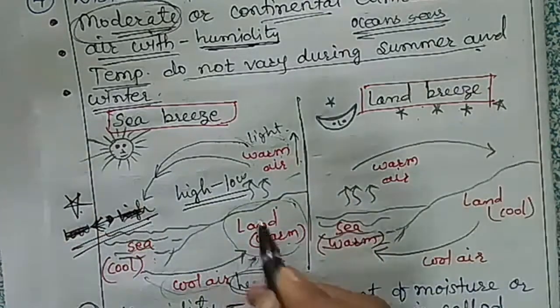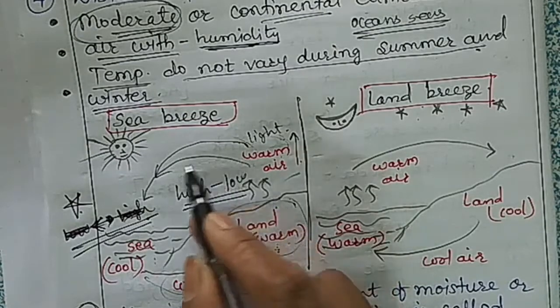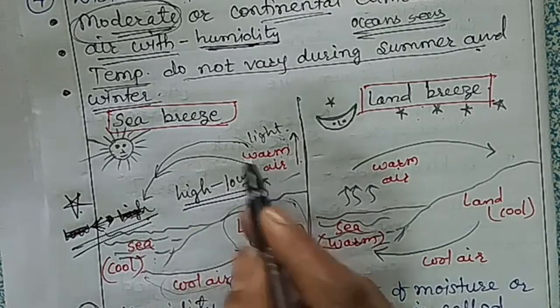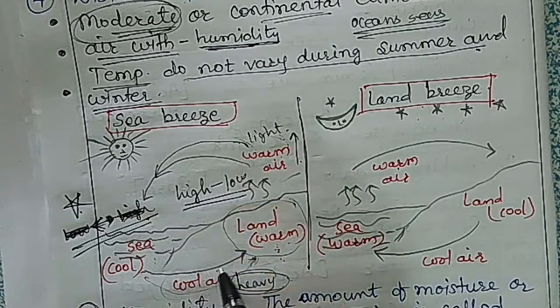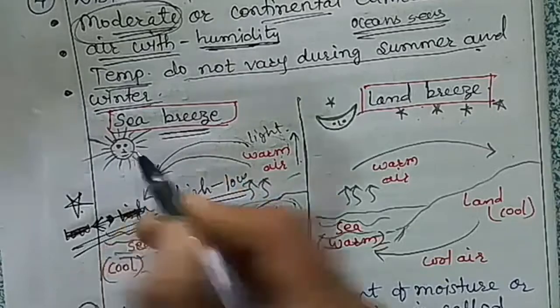So this movement of air, that is warm air to the sea and cool air to the land, is called sea breeze, and it happens during the day.